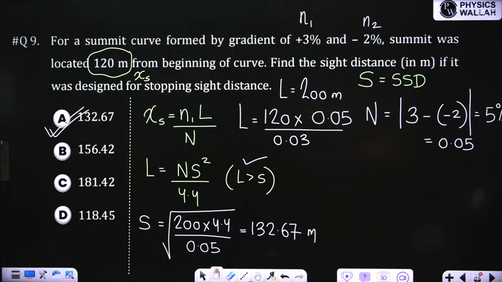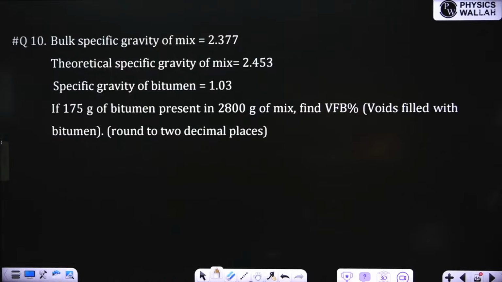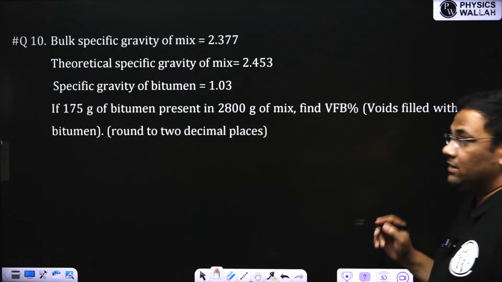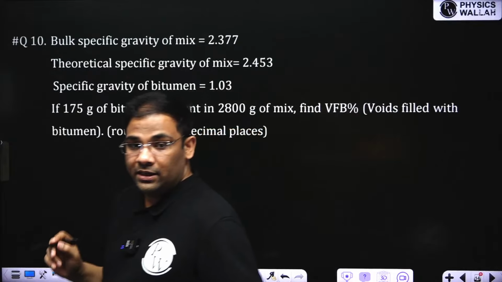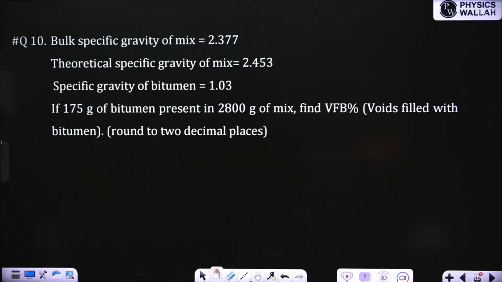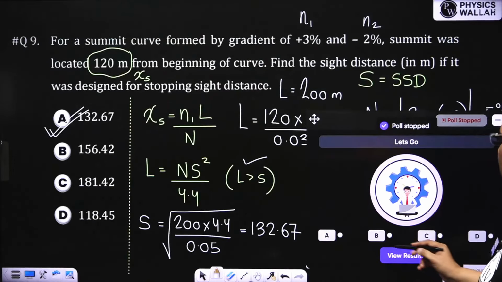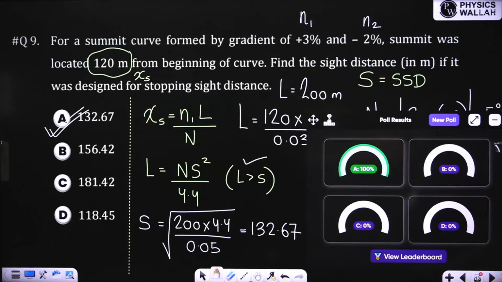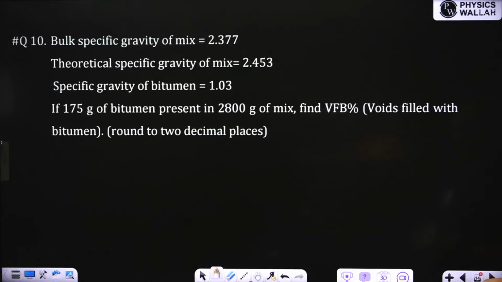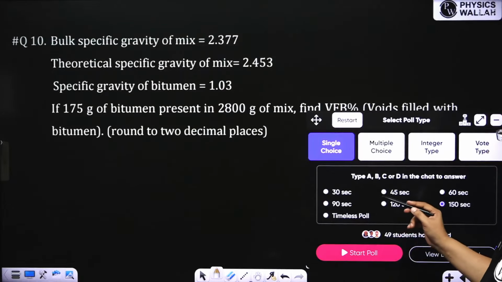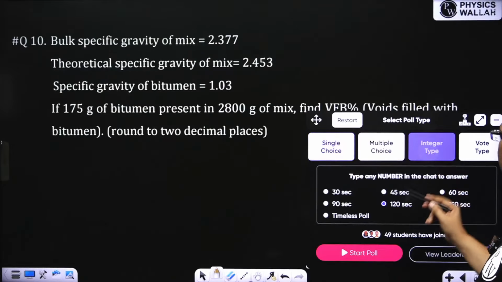So this is summit curve and all. Now this question is from Marshall mix design. I told that Marshall mix design formula is very important. Yesterday we saw the formulas also. So please solve this question. But before that, let me give the right answer to the previous question. So right answer is option A here. All of you have got it correctly. Very good. Now this is for Marshall mix design. I'll give you 120 minutes. Second, sorry.